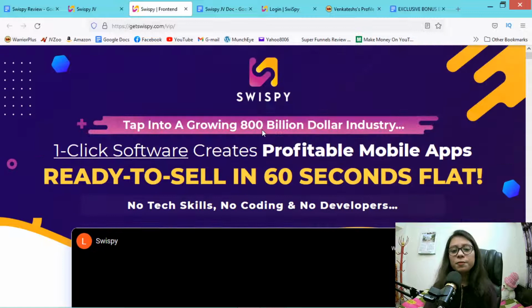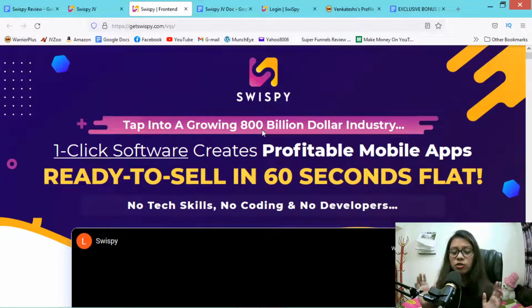So SwissP is the world's best mobile app builder that turns any website into a stunning mobile app in one click, without knowing any programming and without knowing any coding. So you can turn any website into a beautiful iOS and Android app in minutes. And you don't need to register a developer account and don't need to get approval from Play Store.